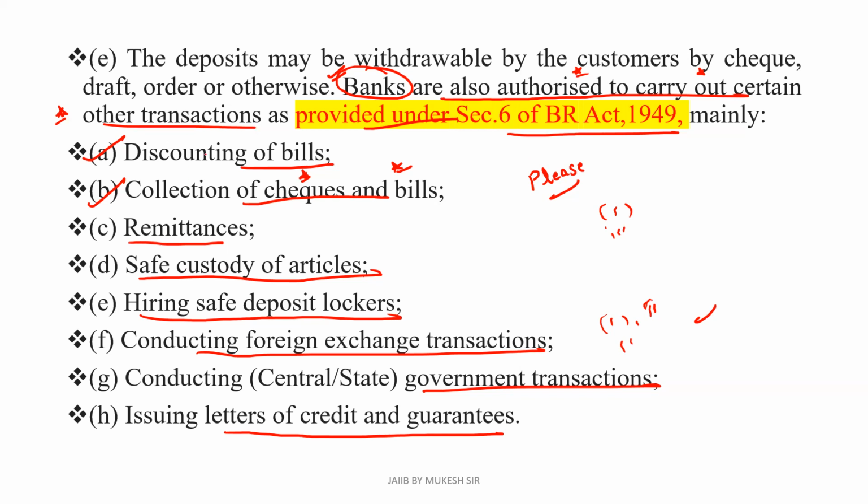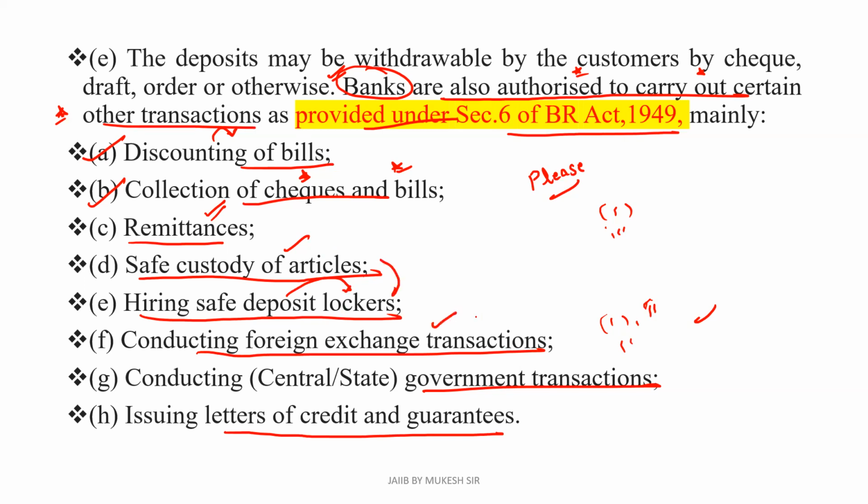First one, that is the discounting of the bills. Second one, that is the collection of checks and bills. Third one, that is the remittances, like NEFT, RTGS. Clear? Safe custody of the articles, this is a different thing. And hiring safe deposit lockers, this one is different. Clear? Both have to be different.